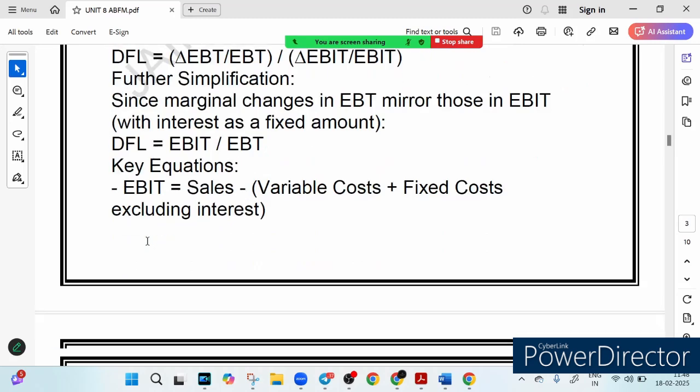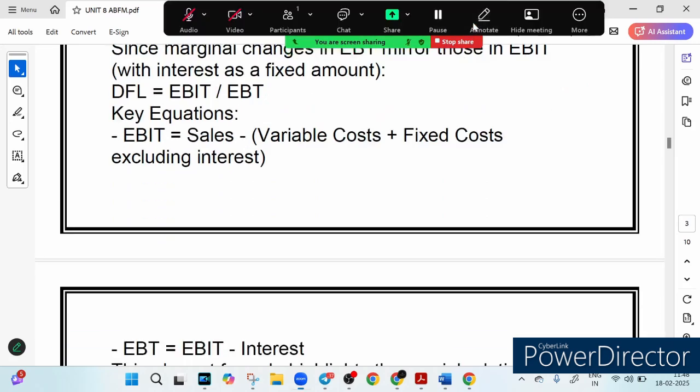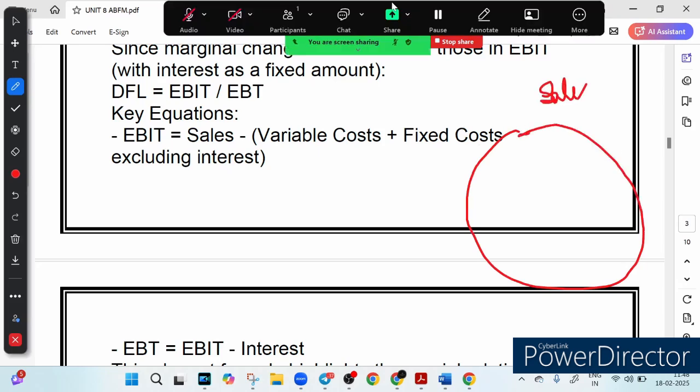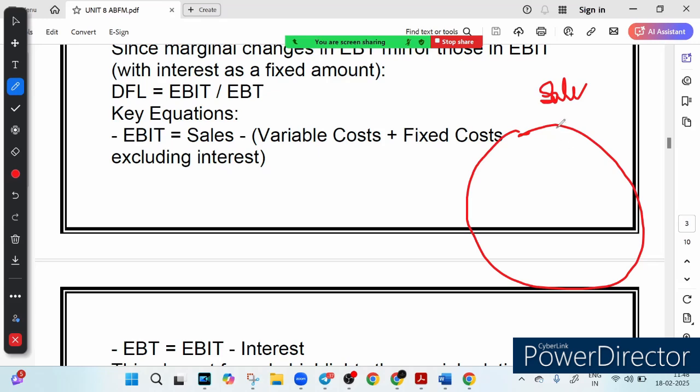I will tell you. Just let me draw it here. Okay, this space is sufficient to make you understand. Suppose this is your pie chart. This represents your total sale. Now I told you earlier that you can divide this total sale in two parts. One part is your variable cost, another part is your fixed cost. I hope you remember it, right? And variable cost is always written per unit, right?